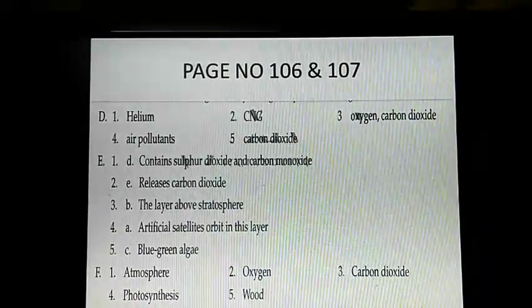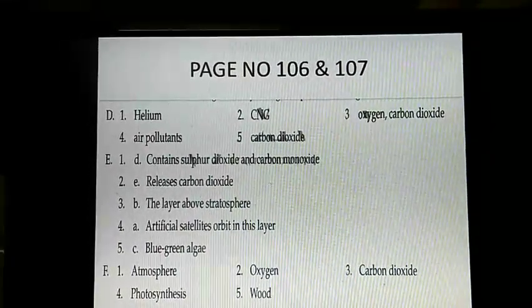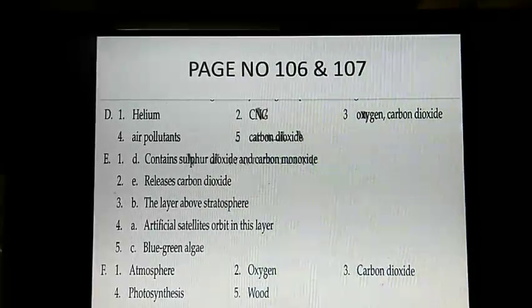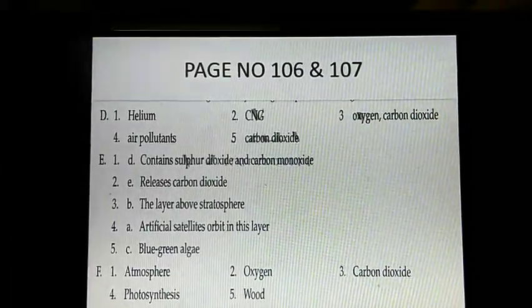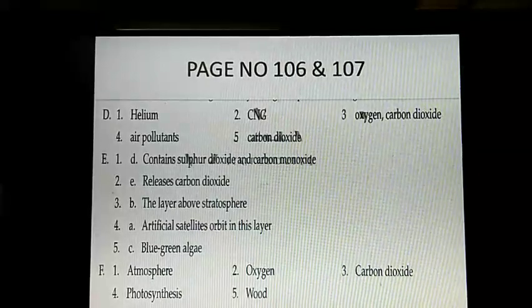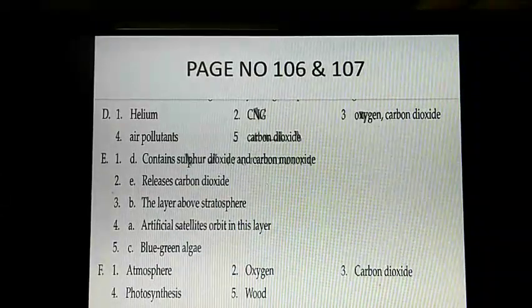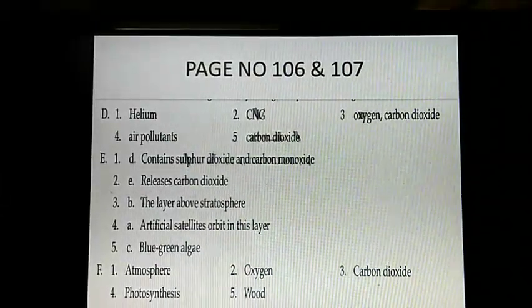Question 4. Burning, respiration, photosynthesis. Answer is photosynthesis. Question 5. Kerosene, diesel, wood. Answer is wood.